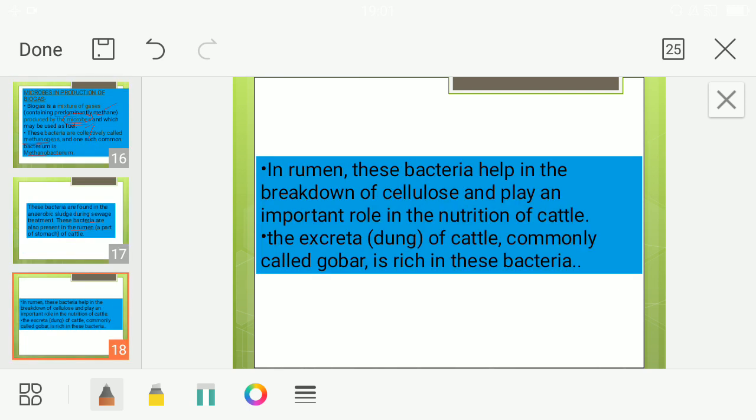Biogas. Okay, in rumen this bacteria helps to break down the cellulose and it is playing a major role in providing nutrition to the cattle. The excreta of the cattle, commonly called gobar, is rich in these bacteria.